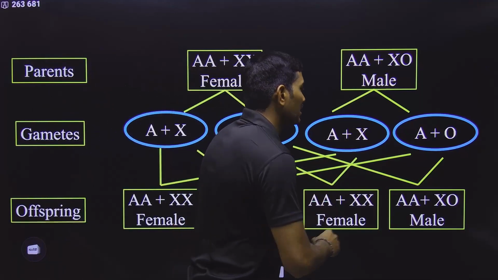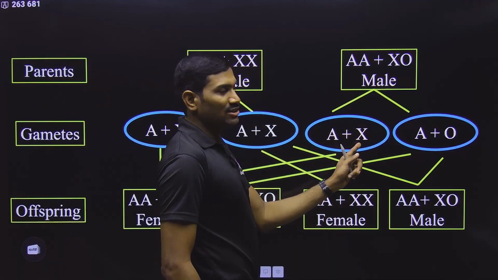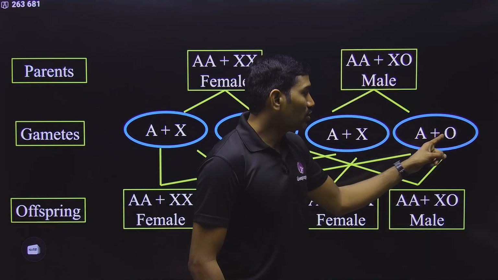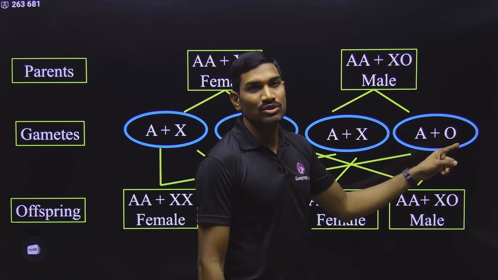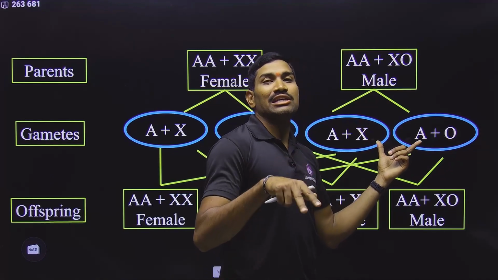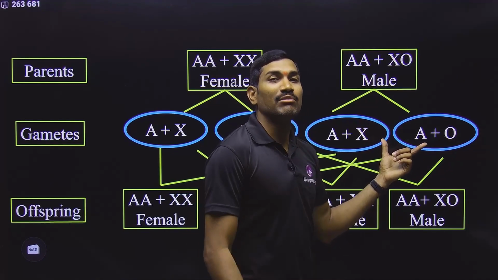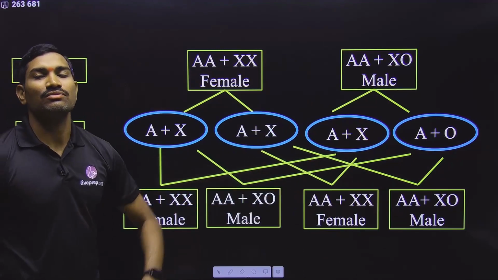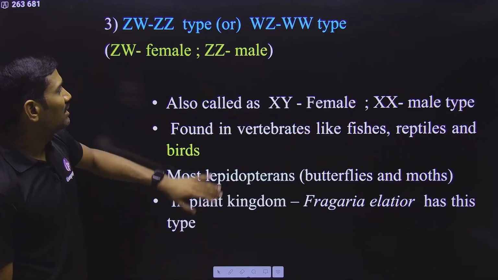And here what happens? 50% sperm cells will carry X chromosome. Remaining 50% sperm cells will have only autosomes. They don't have any sex chromosomes. In this way, two types of gametes are produced by the males. And here also, male will decide the sex of the next generation. Clear?